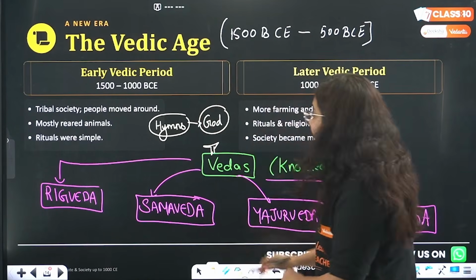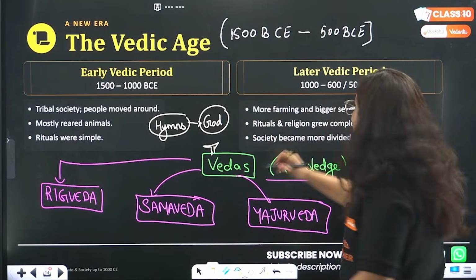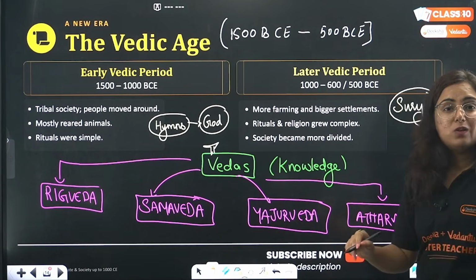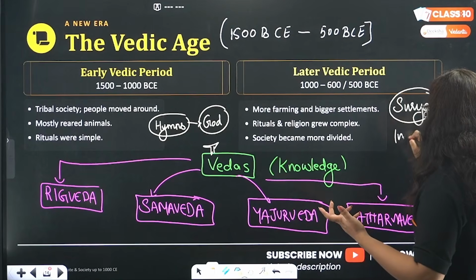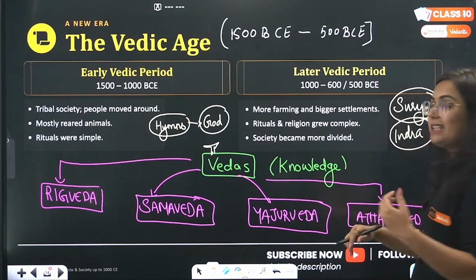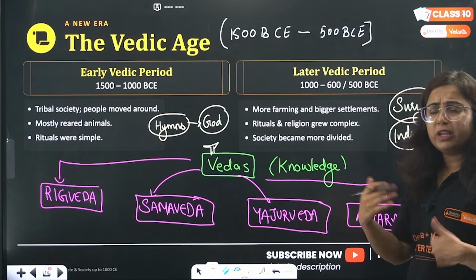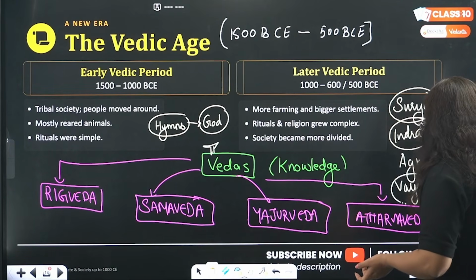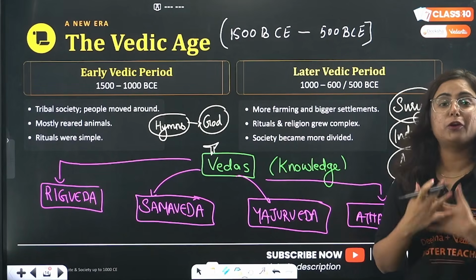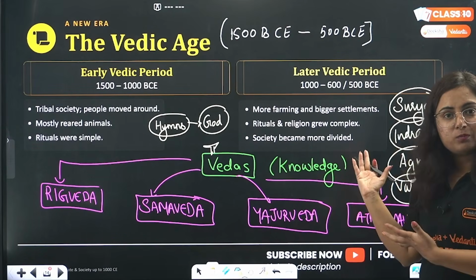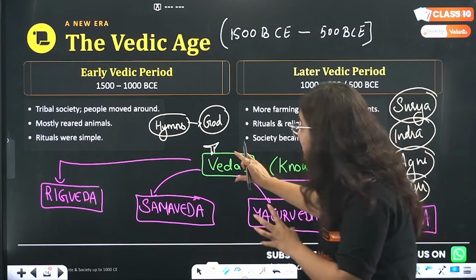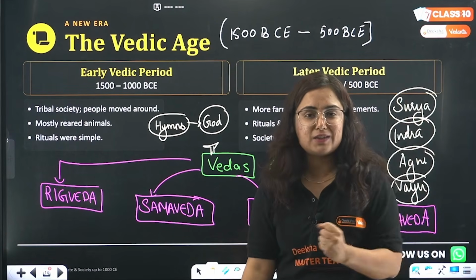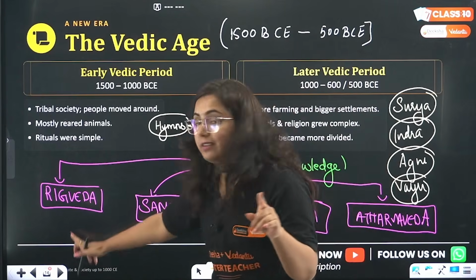No. So basically it was dedicated to gods like Surya Bhagwan, that means sun god. So all those natural elements, like Indra Bhagwan, who is basically the protector. Surya, Indra, Agni, Vayu. So all the elements of nature which are quite important for our living were considered as God. And to these gods certain hymns were dedicated which are written in the Vedas, which tell us about the Indian religion and society. So this is Rig Veda.